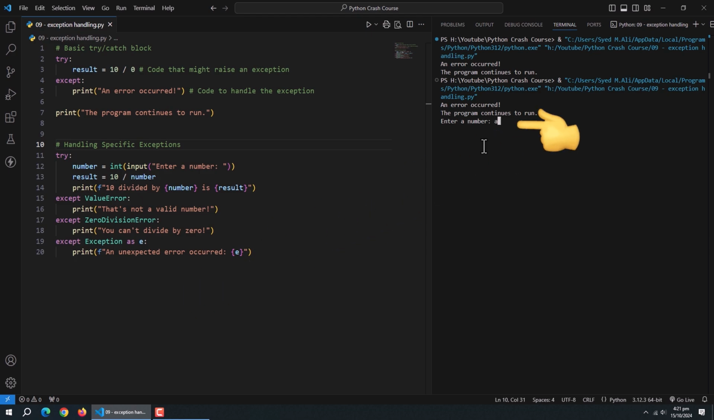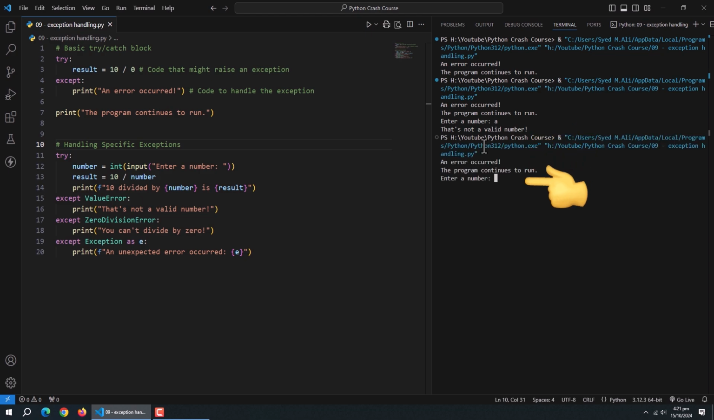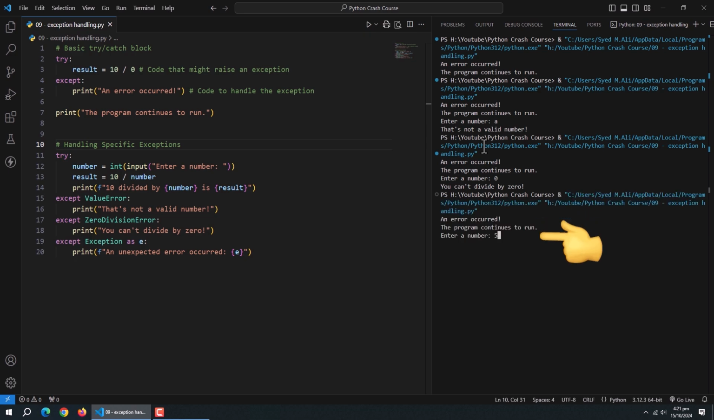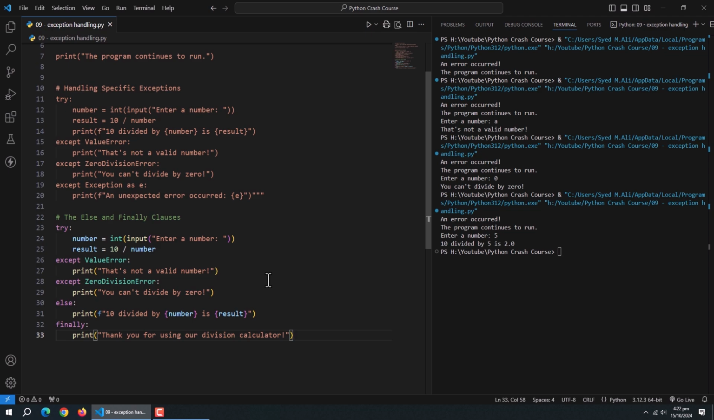Now, if the user enters something that's not a number, like if we enter a letter here, then we'll get a value error. Next is zero division error. It will occur if we try to divide the value by 0. The final except clause catches any other unexpected exceptions. Then comes the else and finally clauses.